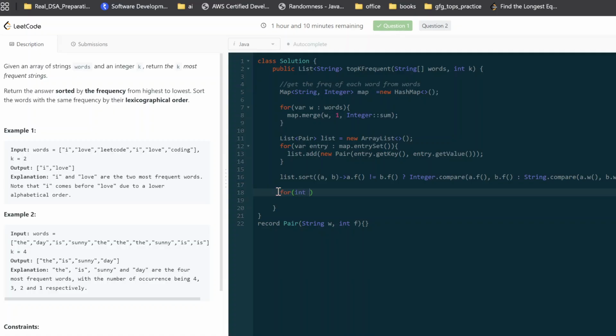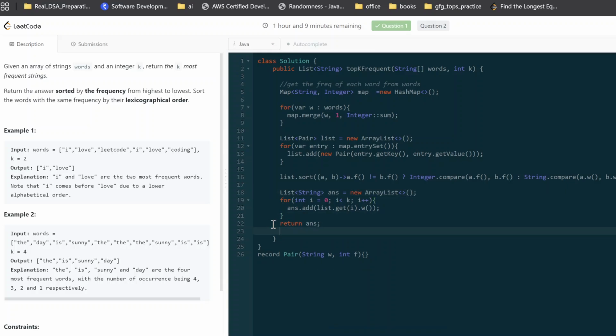So I'm gonna simply do something like this: i equals 0, i less than k, i plus plus, and answer dot add list dot get i dot w, and I'm gonna return this answer. So let's create this answer string. Yeah, I think this is it. Let me try running it.